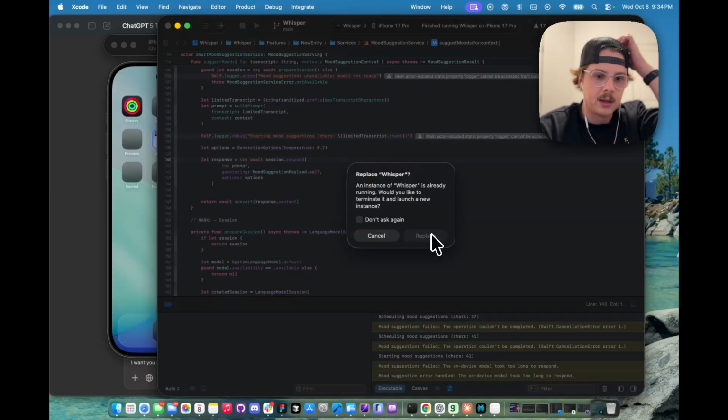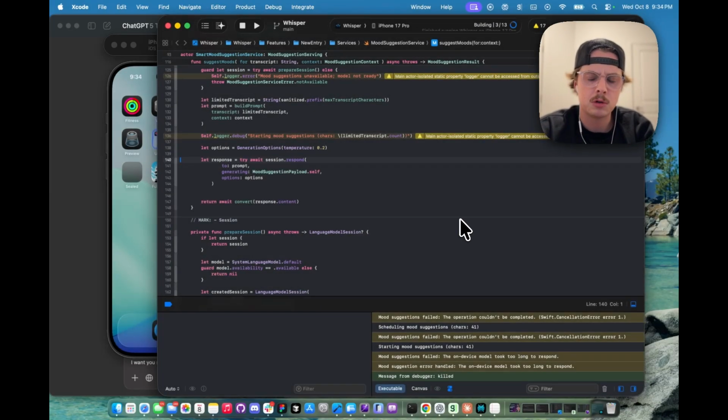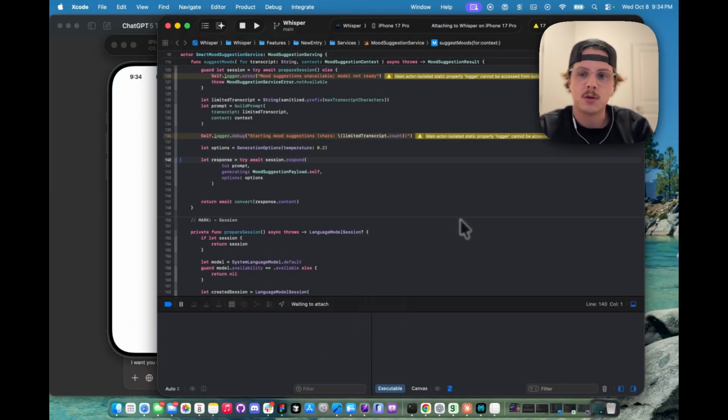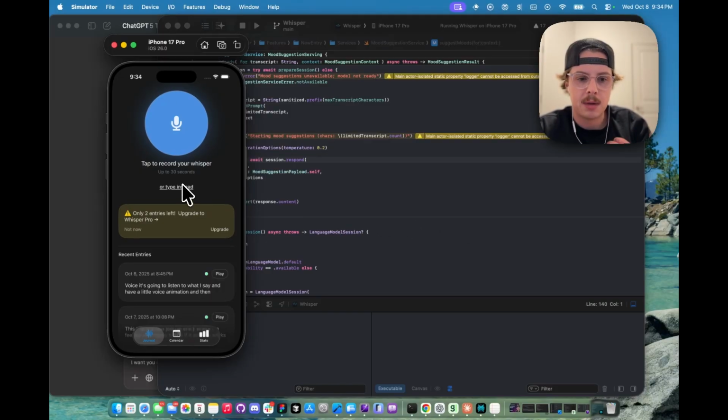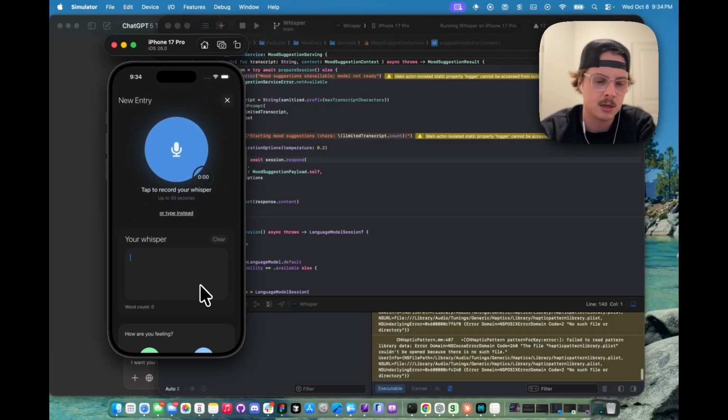So basically why it's failing is it's taking too long to respond, which is not an issue of the foundation models framework. It's just a manual limitation that Codex added for some reason, and we just don't need that.